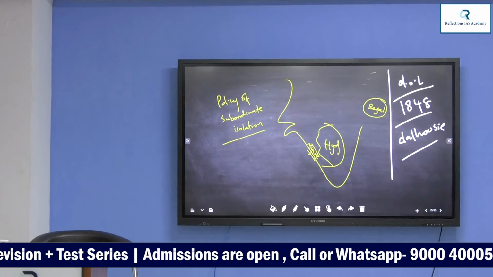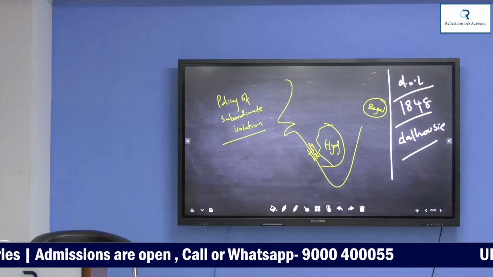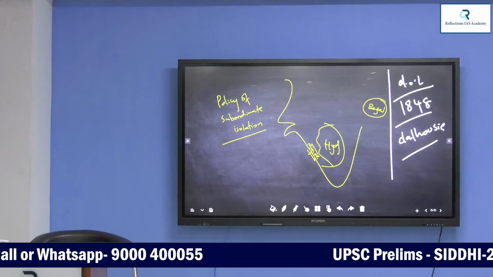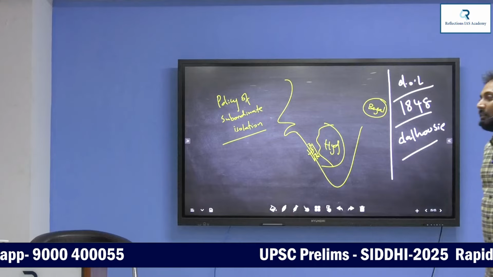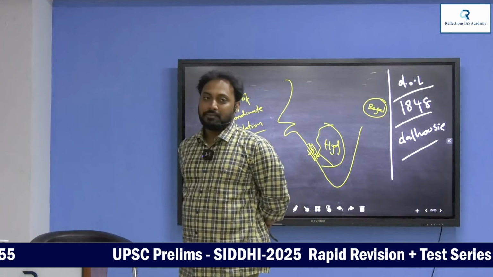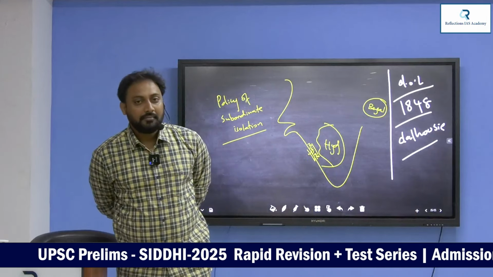What is doctrine of lapse? In the absence of legal heir, in the absence of natural heir, then adopted sons wouldn't get kingdom and the kingdom should be lapsed into the British Empire.